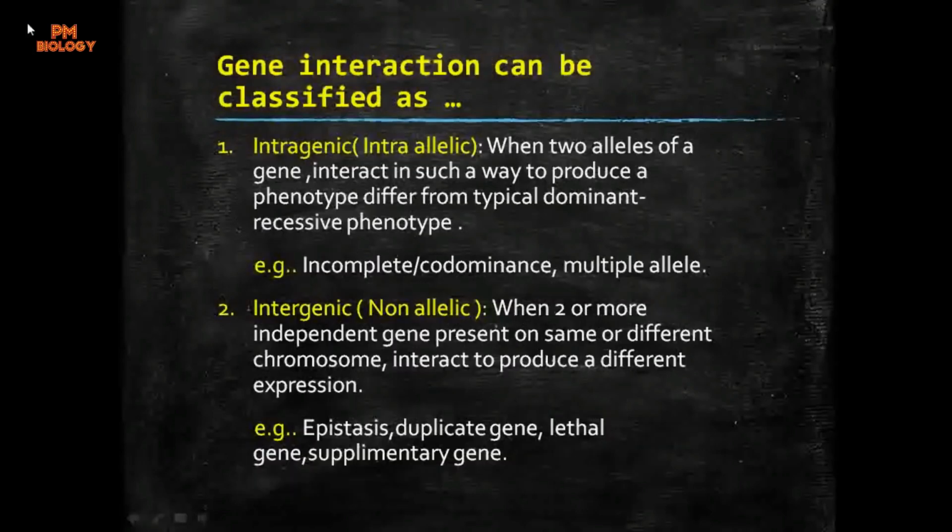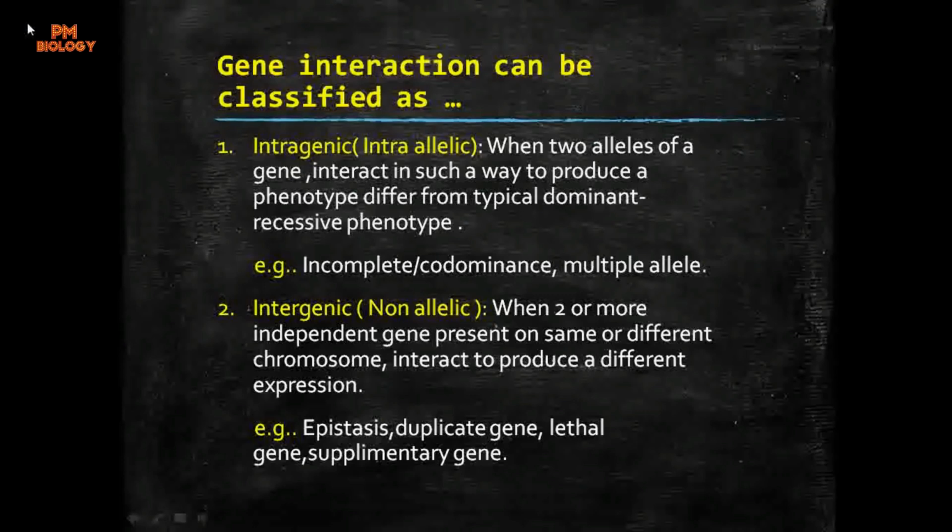Now, how can gene interaction be classified? Firstly, class number 1 is intragenic gene interaction, that is intraallelic. It is also called intraallelic or intragenic. Here two alleles of a gene interact in such a way that they produce a phenotype which differs from the typical dominant recessive phenotype.